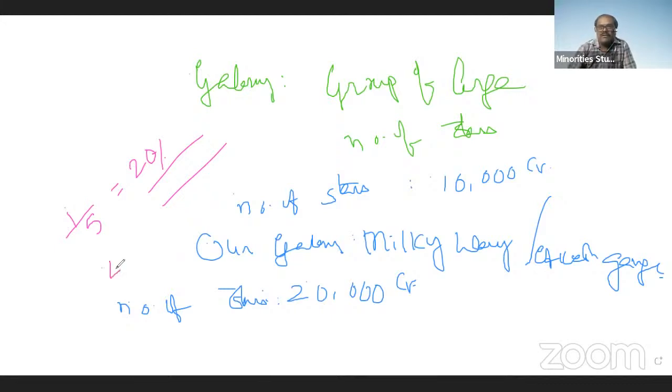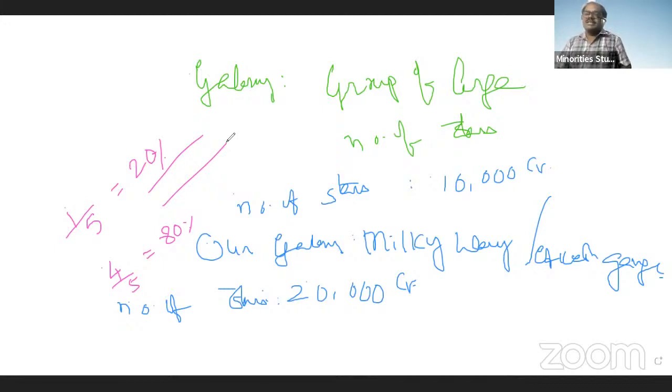The remaining 4 parts out of 5 are not visible, that is, 80% is not visible to us. Only 20% of our galaxy is visible. Why? Because these galaxies interfered with or penetrated one into the other.